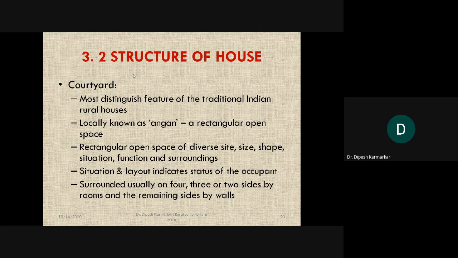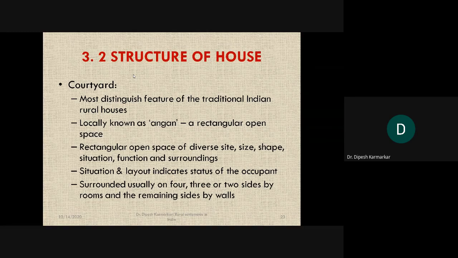So you will find there are certain typical structures that vary from religion to religion, and from class to class, rich to poor. Sometimes the angan is open or outside the house, as I said. It is closed from one side only, where the wall or the main door for entering the house is, but all remaining three sides are open.